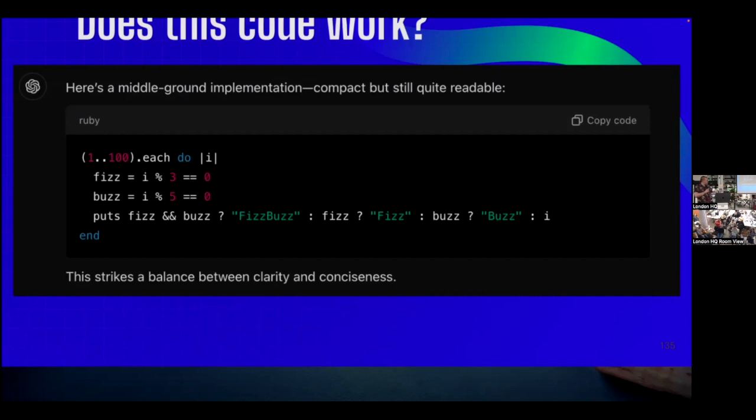GPT is very handy here. It says, this strikes a balance between clarity and conciseness, which I am not sure that I agree with. This does work. This is valid Ruby. It functions. This is a complete mess of a ternary. It is not readable. It has no concept of what human readable means. It's extracted out this logic and then only used them once. It's doing an and on these because it's set them as like true and false, and then it uses them again over here. It's genuinely a complete mess of a thing.